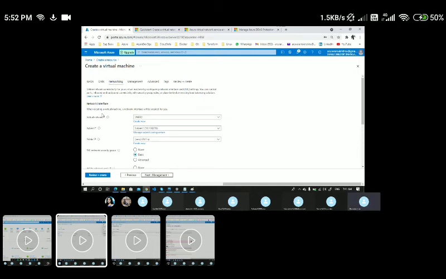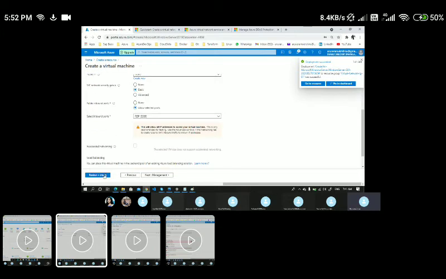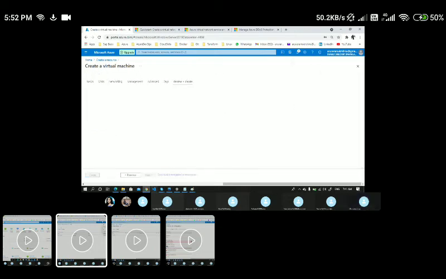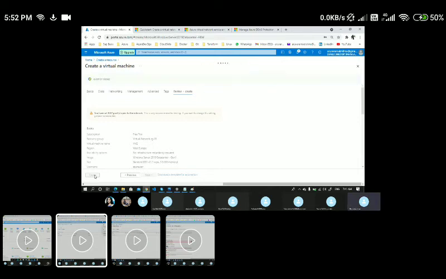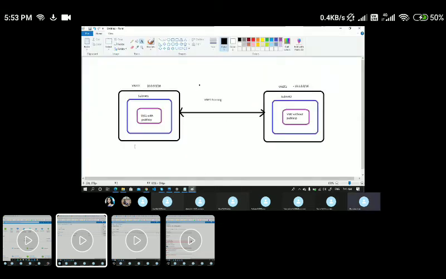I should be creating this particular VM2 in a VNet2 itself. Here I could see the VNet2 and subnet 1 I have chosen, and I don't want any public IP here. So for that, I will just keep it as none. So I don't want the public IP to be created, and the remaining details I'll go with the defaults. Let me quickly create it. Let me click on create. So now I'm done with setting up this scenario.